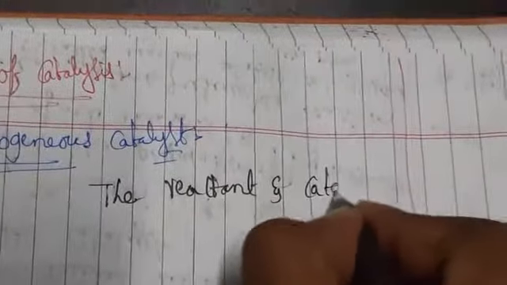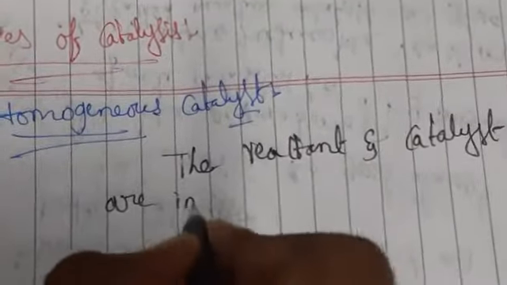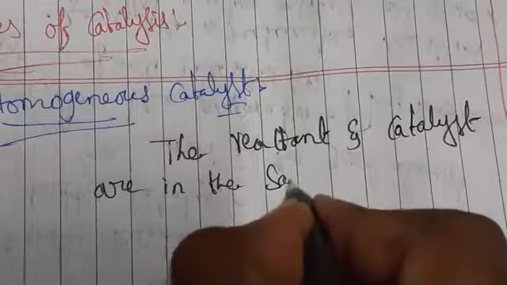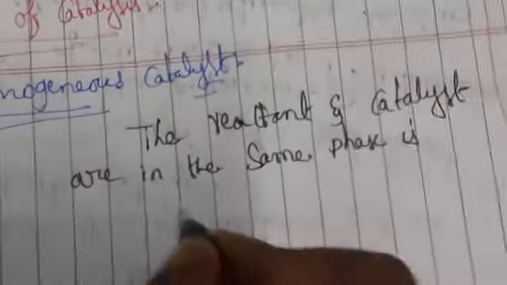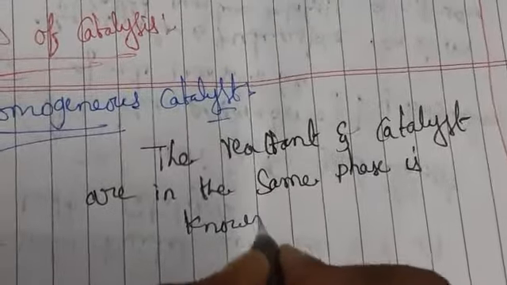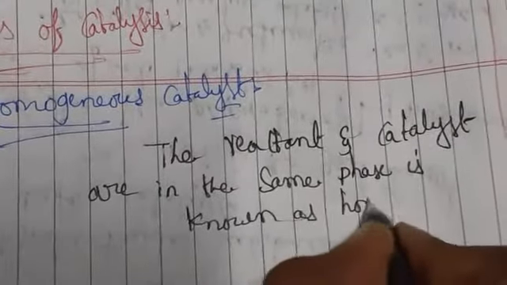So, a homogeneous catalyst is one in which the reactant and catalyst are in the same phase.